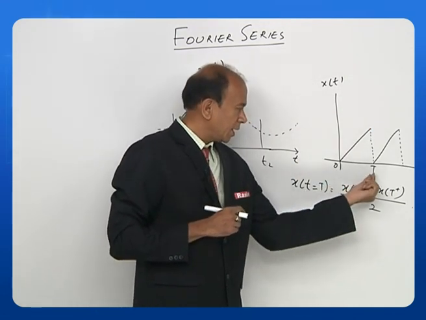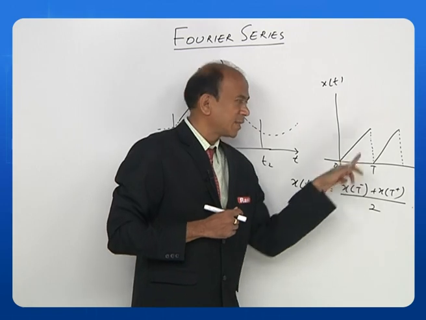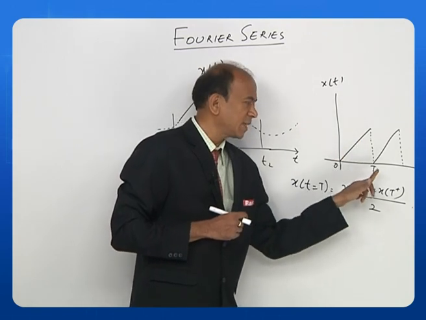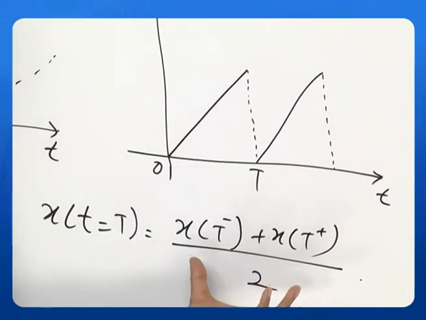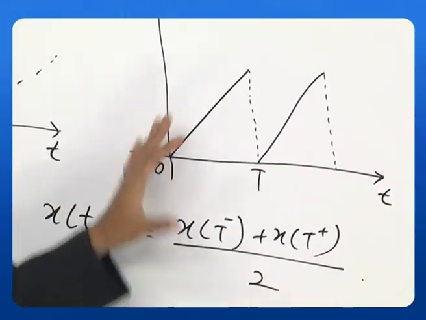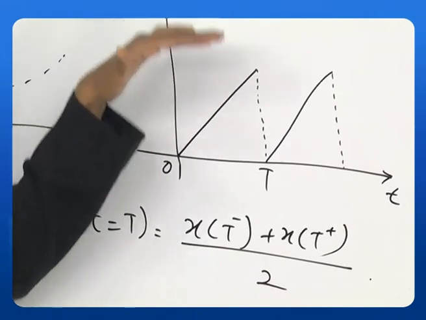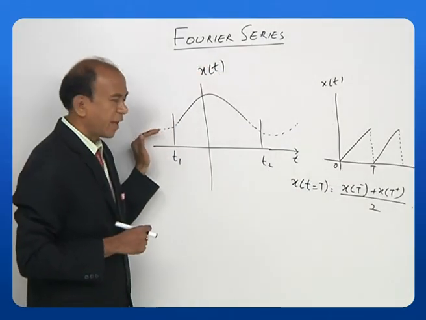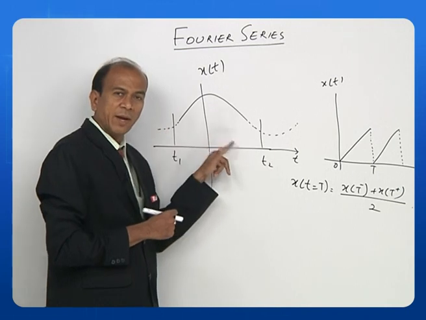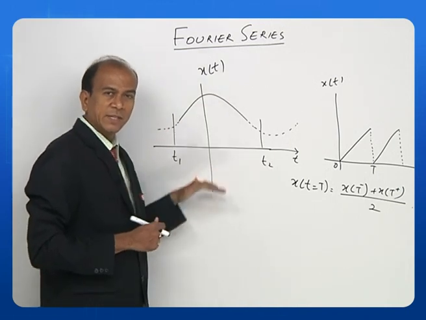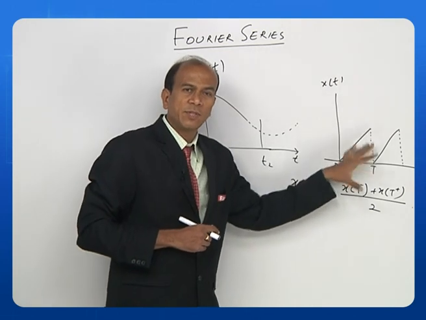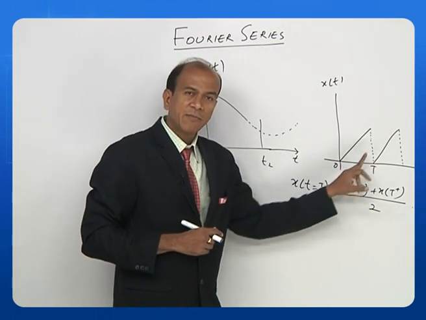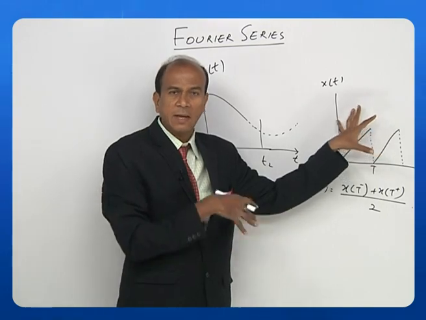See here, at t equal to 0 minus, there is a certain value. At t equal to 0 plus, again a certain value. So we will take those two cases, and when I take the average of these values, I will get x of t here. So this is a case where you have finite discontinuities. This is where I cannot define the function because there are infinite discontinuities. So there is no Fourier series that exists for this. There is a Fourier series which exists for this type of case where there is a finite number of discontinuities. This is about the second Dirichlet condition.